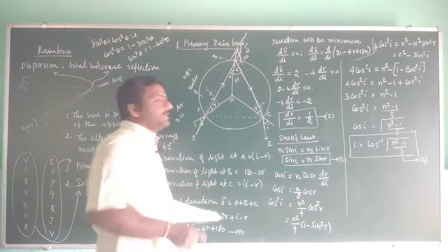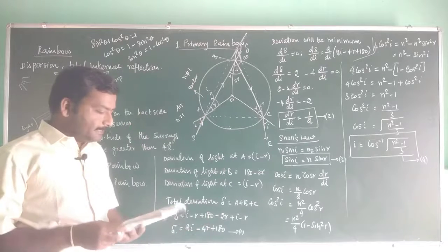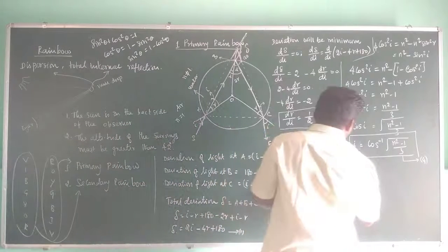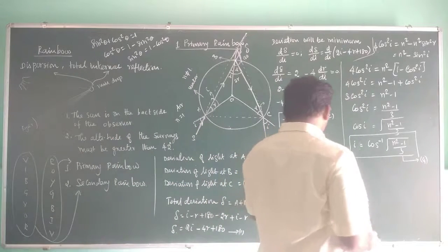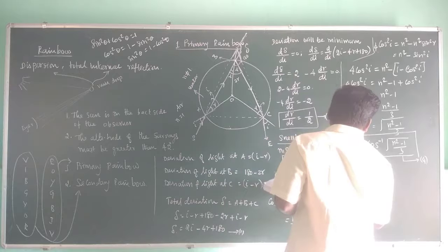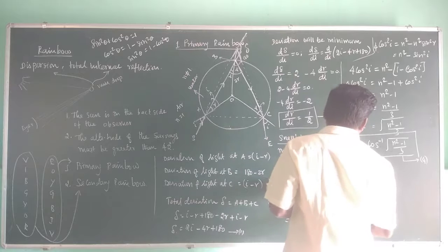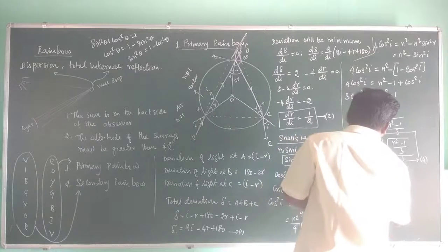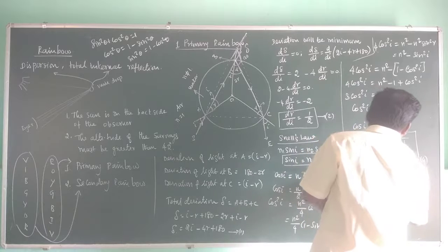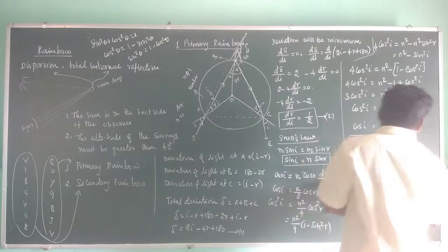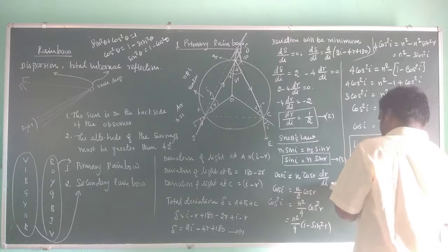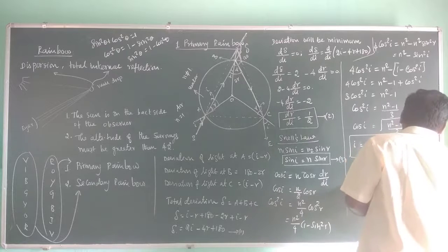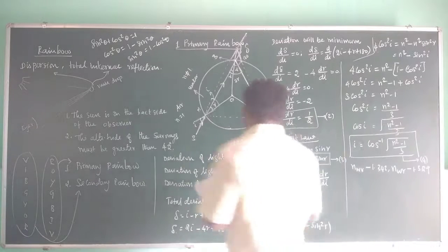Now, this white light will be dispersed in water, so the refractive index of water for violet color is 1.343. The refractive index of water for red color is 1.329.